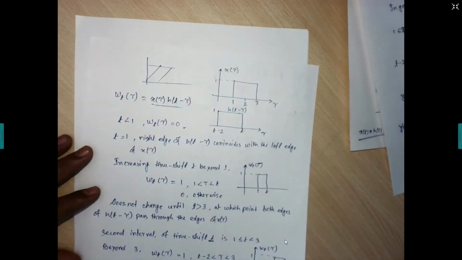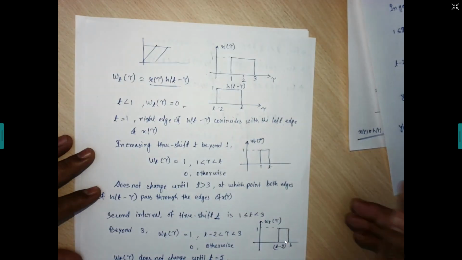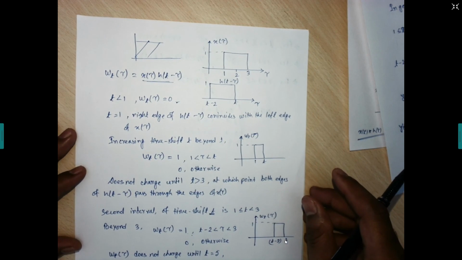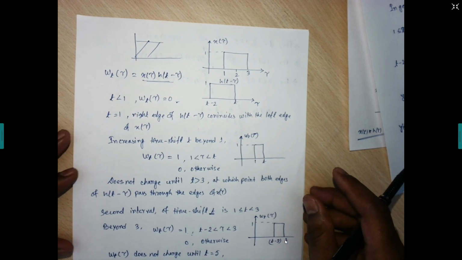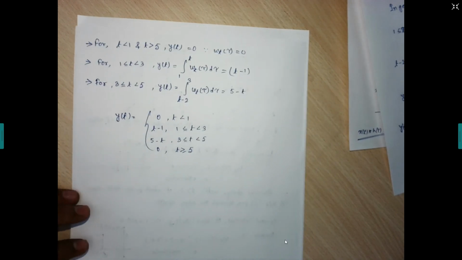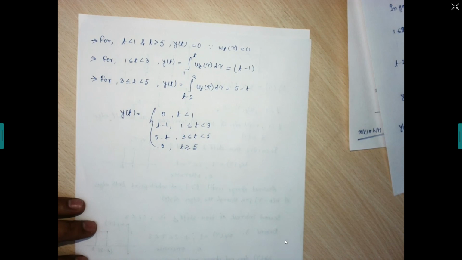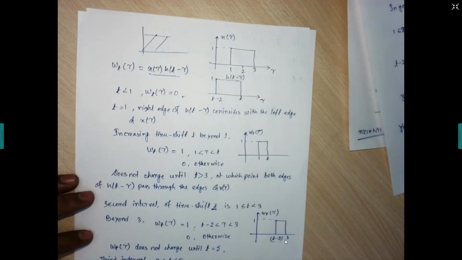Where? This case. This one. At t is equal to 5.